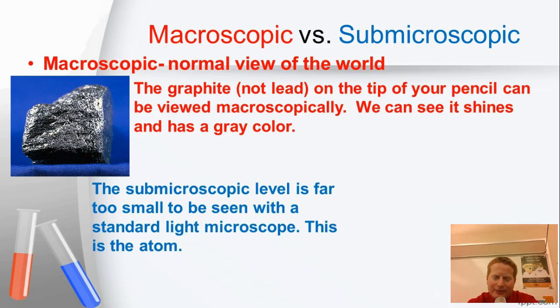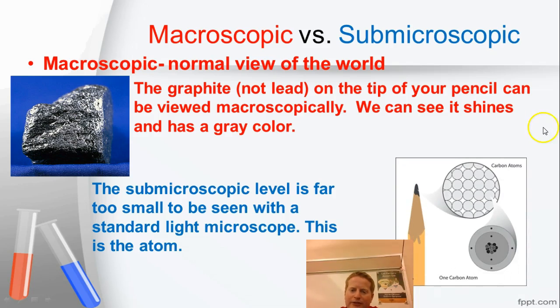At the submicroscopic level, let's think about that word. Sub is the first part of it, meaning below the surface, right? So below essentially is sub, and then microscopic meaning microscope, right? So for something to be submicroscopic, it would have to be below the microscopic level. This is what we consider the atomic level. This is what you can't see even with a standard light microscope. This would be considered the atomic level. So if we were to zoom in on that graphite on the pencil, this is what we would see. These are the atoms that comprise the graphite, which are carbon atoms.